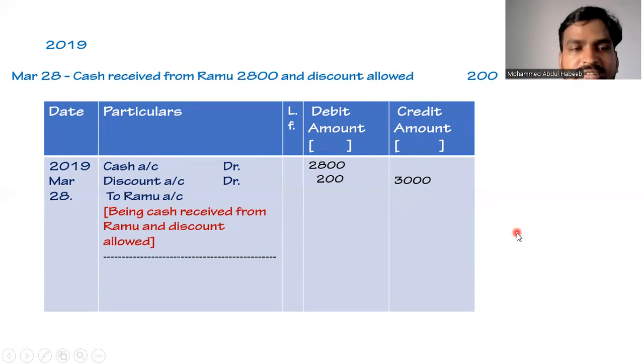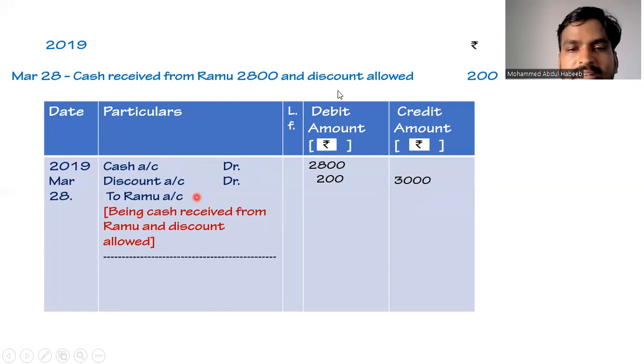Coming to our next transaction, which is on 2019 March 28. Cash received from Ramu 2800 and discount allowed 200 rupees. So here the date will be taken as 2019 March 28. Cash received in the sense we are receiving cash. Cash is coming into the business, cash will be debited. And as Ramu is the giver of the amount, Ramu name will be credited.